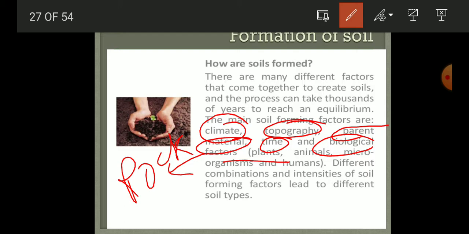Even in India, if you move toward the Deccan Plateau, there you will find black soil. If you go near the coastal area, there you will find red or yellow soil. So there is variation among the different types of soil, and all these factors are very important for the formation of different types of soil.